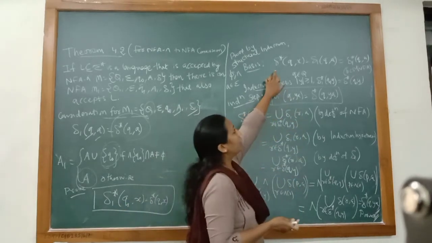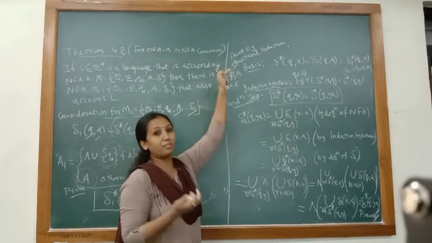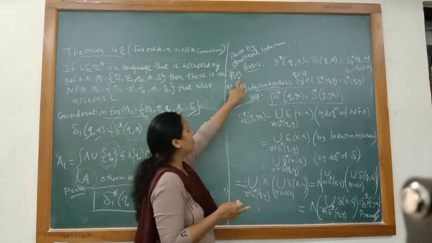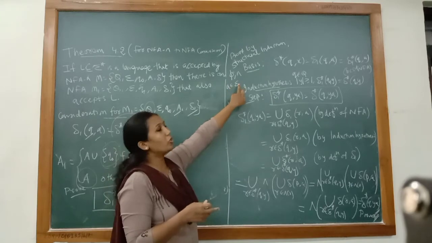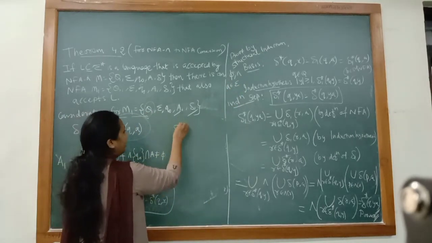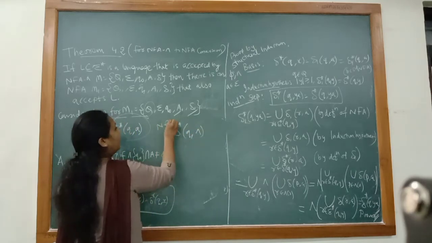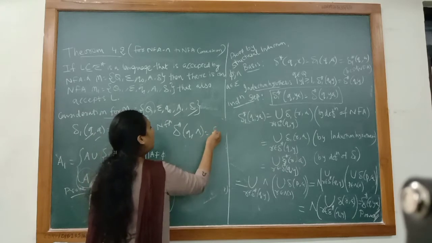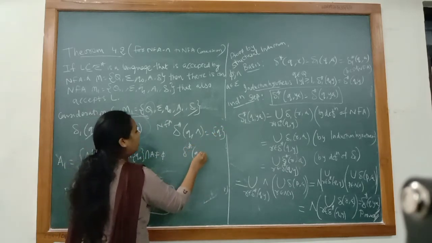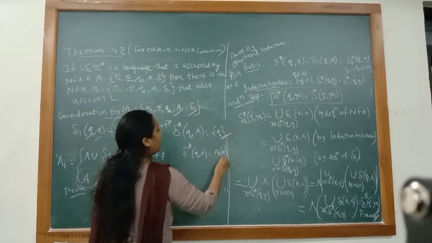Over here, we know that the regular language has three basic components: phi, that is empty language; null, that is null string; and lastly a belongs to sigma. Now we know that in NFA, if I talk about null, then delta star Q null is only Q. But in NFA null, delta star Q null is equals to null closure of Q. Both the things are very different.